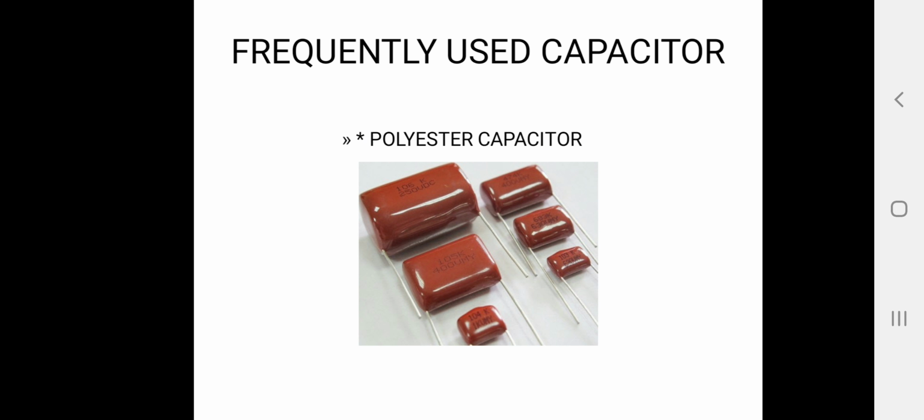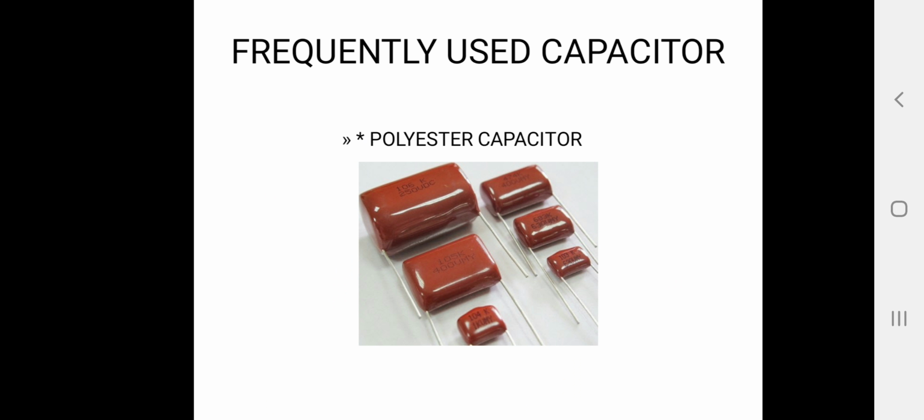Let us move on. Frequently used capacitors, and the first one is polyester capacitor. The polyester capacitor is composed of metallic plates with polyester film between them, or a metallized film.